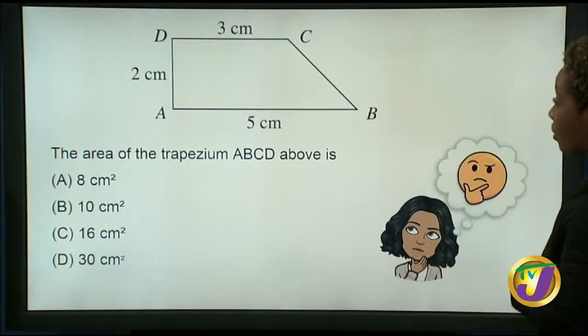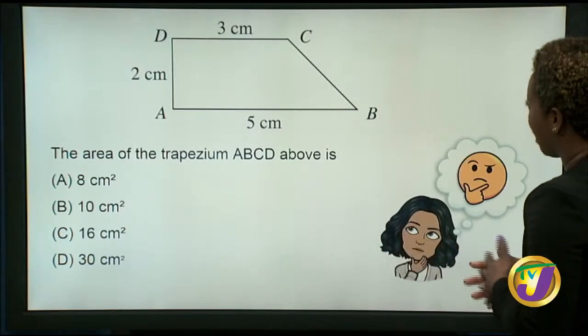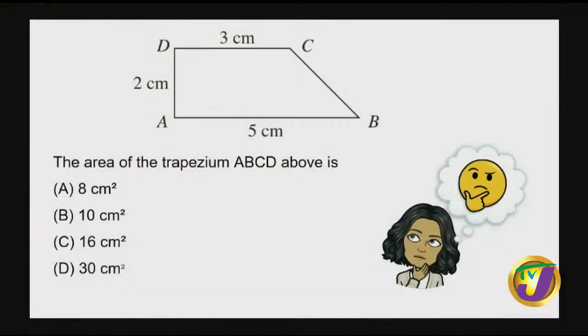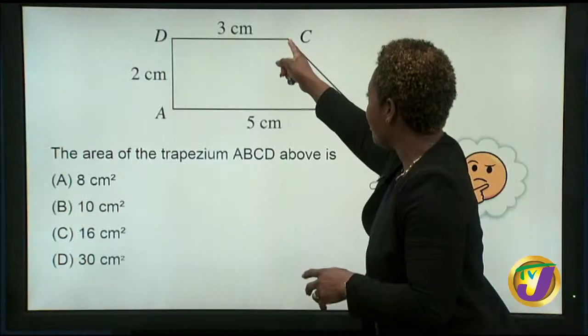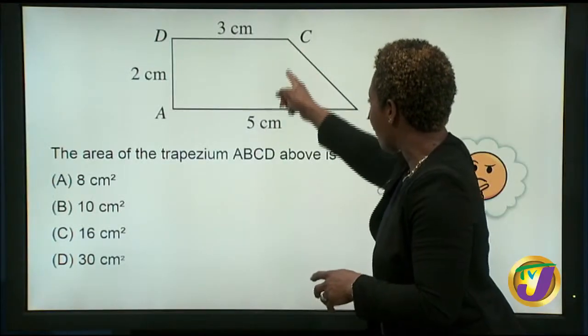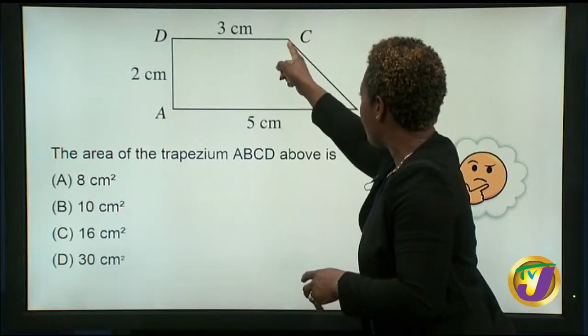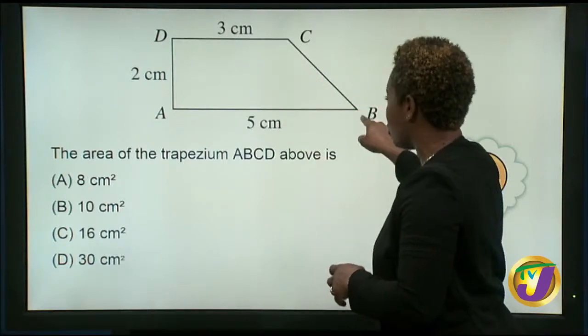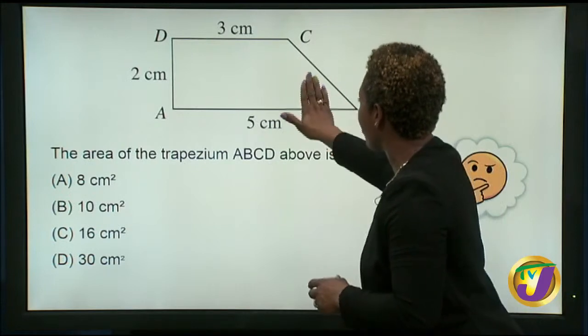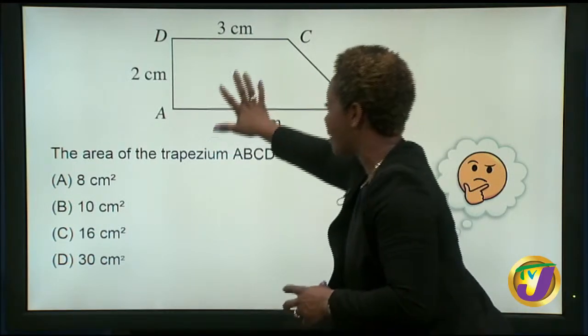Great. So now I would go with, hey, I can see a triangle and I can see a rectangle. So I would just put a line here to form the perpendicular height of the triangle. And I know that this is 3. So if I put it right here, this is 2. So I could find the area of this triangle and then add it to the area of the rectangle.